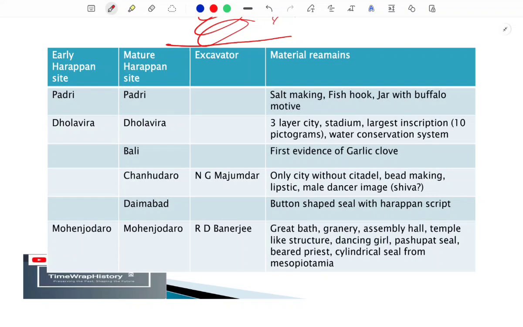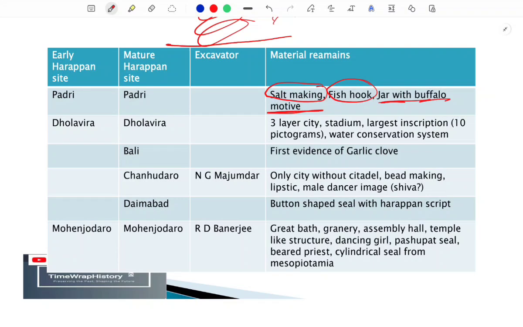So yeah, the next site is Padri, and in the site of Padri we find the traces of salt making, a fish hook also we find, and a jar with buffalo motif. Okay, some sort of buffalo motif is inscribed on the outer surface of the jars. It is a type of sculpture, you can just include it in the section of sculpture.